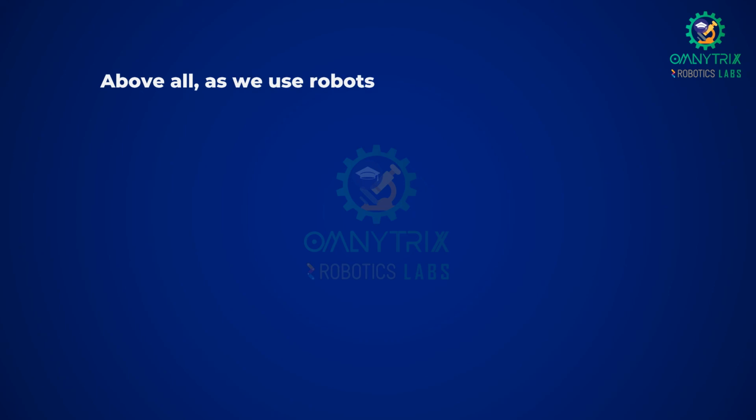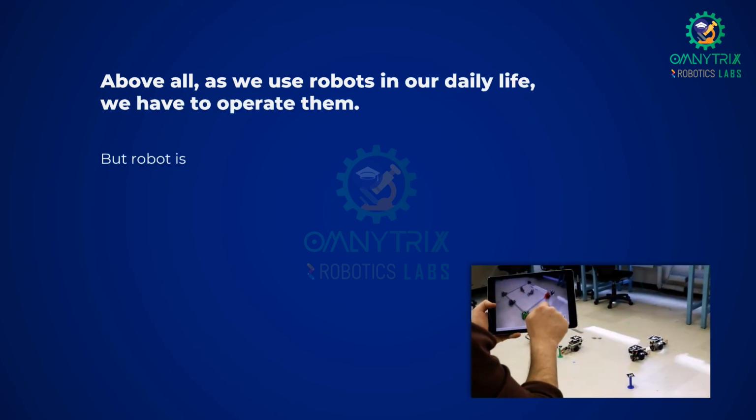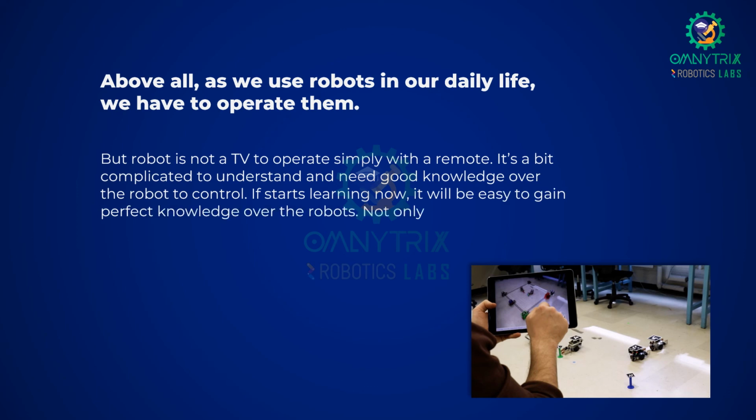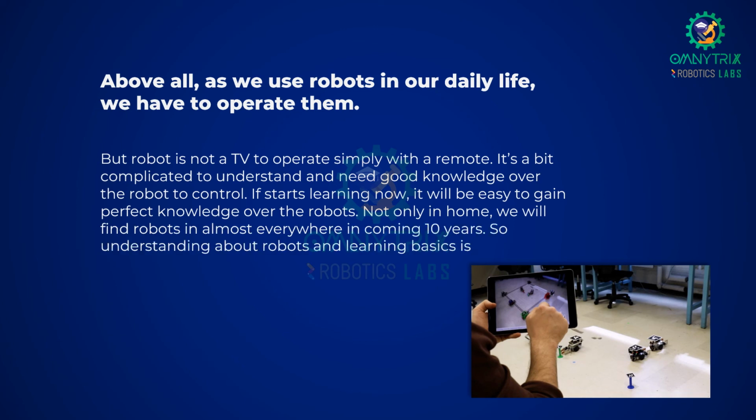Above all, as we use robots in our daily life, we have to operate them. But a robot is not a TV to operate simply with a remote. It's a bit complicated to understand and needs good knowledge of the robot to control. If you start learning now, it will be easy to gain perfect knowledge of robots. Not only in homes, we'll find robots almost everywhere in the coming 10 years. So understanding robots and learning the basics is most important.